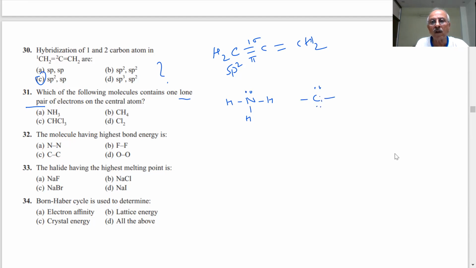What about CH4? How do you write it? CH4, CHCl3 similar. On chlorine, how many lone pairs are there? So the answer will be NH3. If they ask for the one which has 3 lone pairs of electrons on one atom, then the answer would change. Cl2. So we should be able to write all the possibilities.